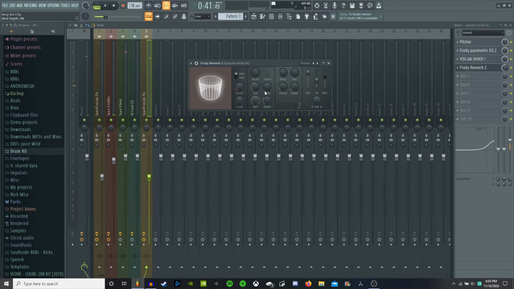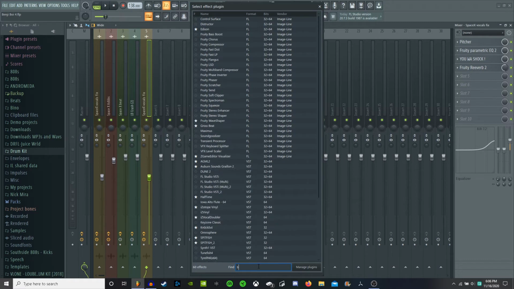I'm not going to mess too much with these other settings just simply because we want a little bit of reverb. Alright, the next plugin is Spitfish.